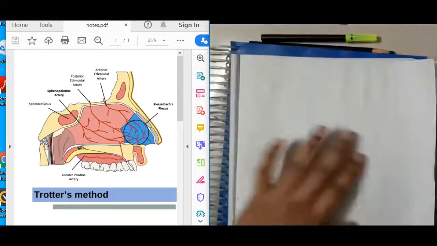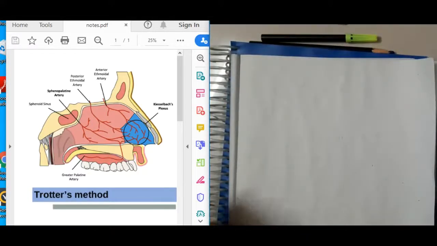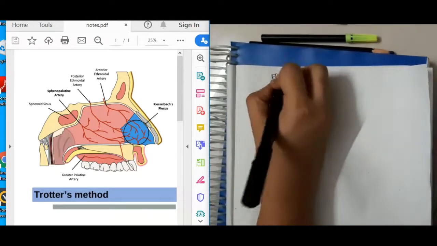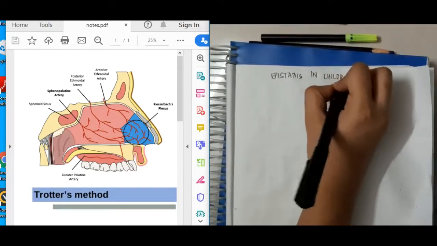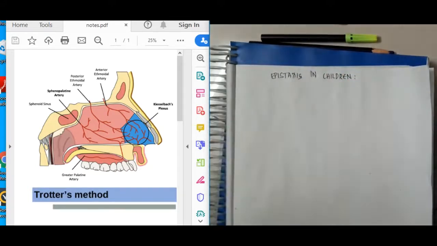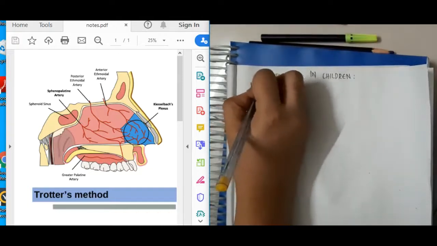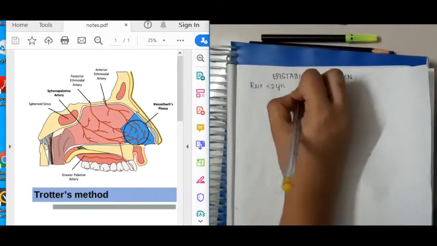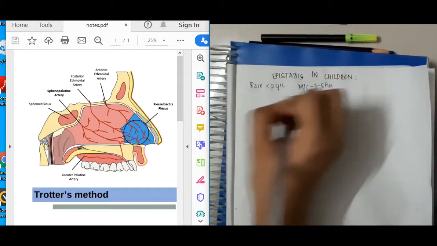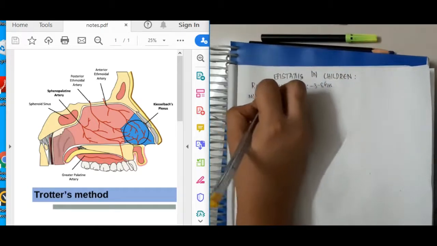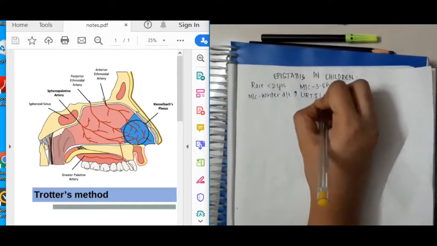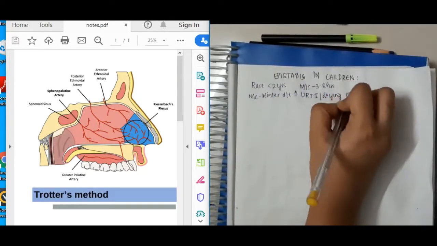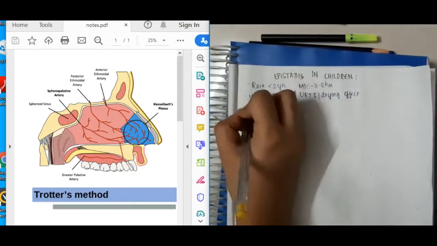So now let us first learn about epistaxis in children. We will learn about epistaxis in children and adults also. So first we will learn about epistaxis in children. In epistaxis in children, there are many one-liners, remember. Epistaxis is rare in children less than 2 years of age. It is most common between 3 to 8 years. This epistaxis is most common in winter due to increased upper respiratory tract infection or drying effect.